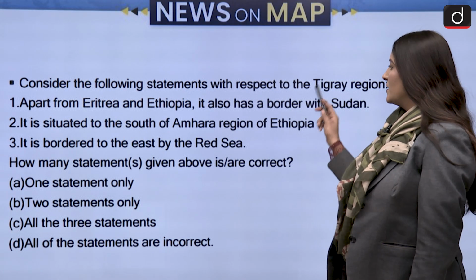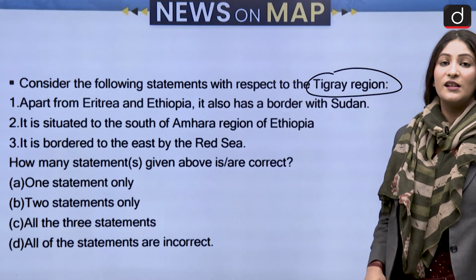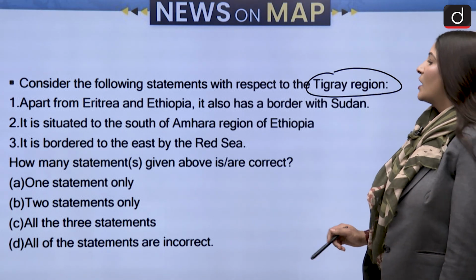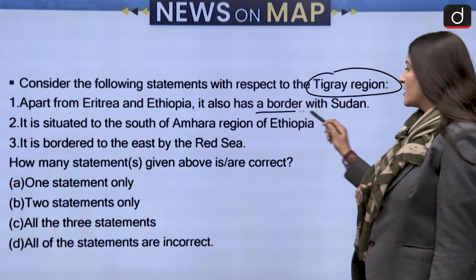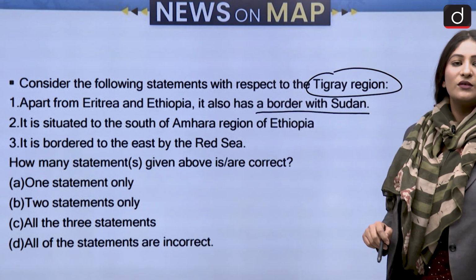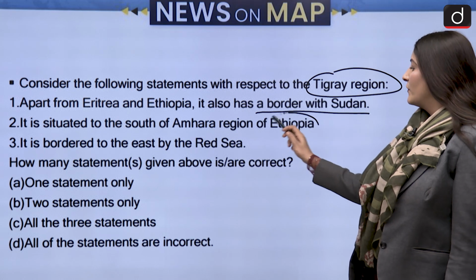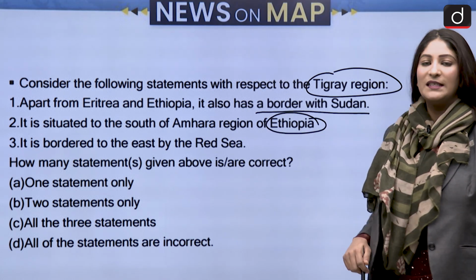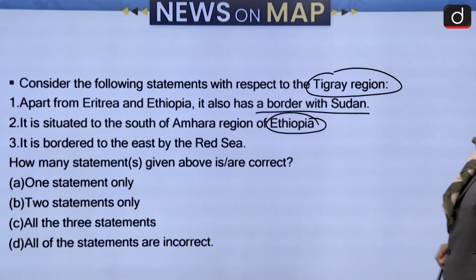Consider the following statements with respect to Tigray region. Tigray region has been in the news a lot. So apart from Eritrea and Ethiopia, it also has a border with Sudan. It is situated to the south of Amhara region of Ethiopia. It is bordered to the east by the Red Sea. Let us see how many are correct.